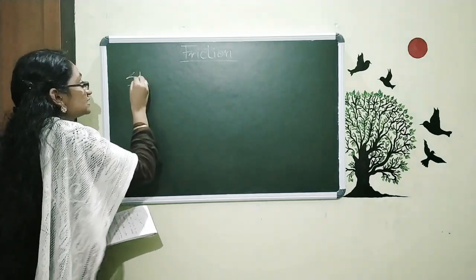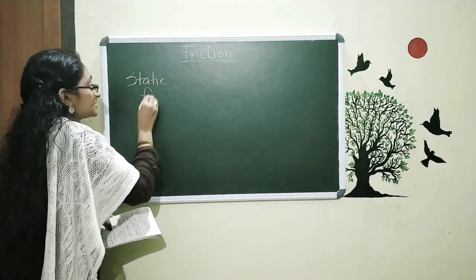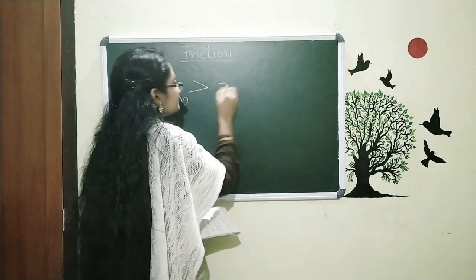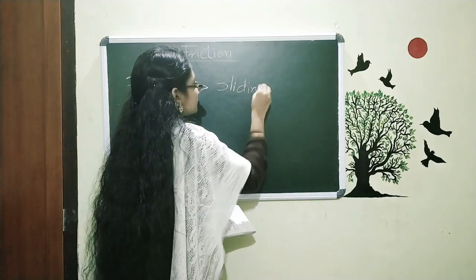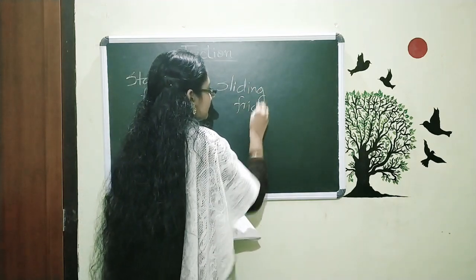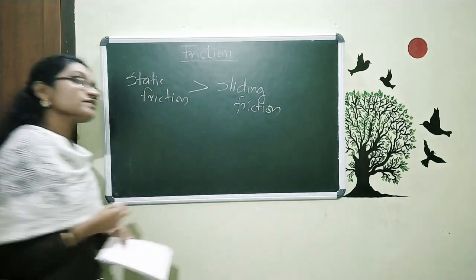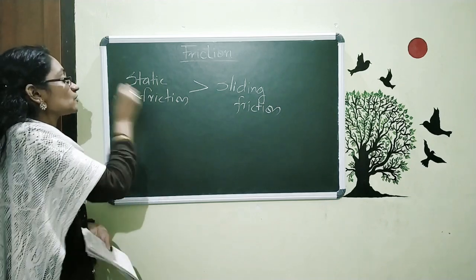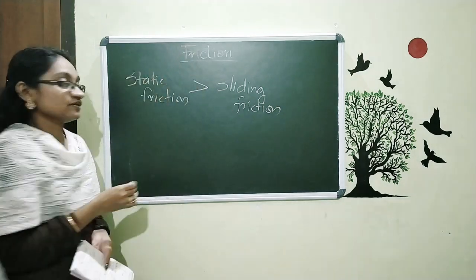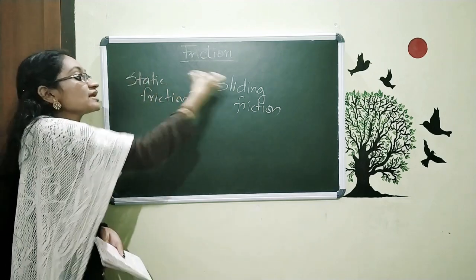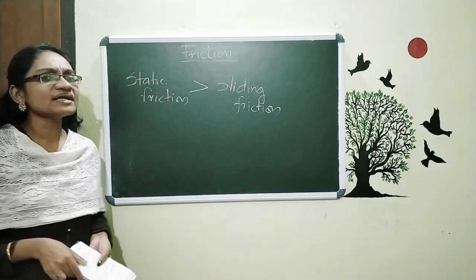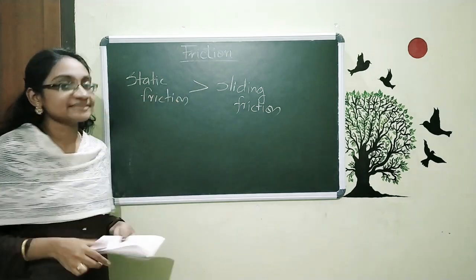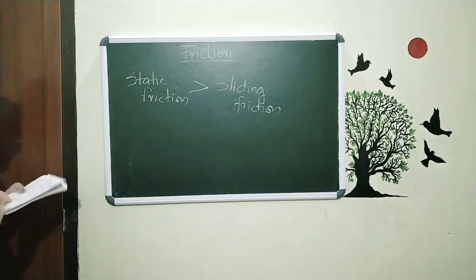And we said that static friction is greater than sliding friction. There are also other frictions like rolling friction. We will study it later. Now we just want to focus on static friction and sliding friction. Now what is the reason why static friction is more and sliding friction is less? Let's look at the reason.